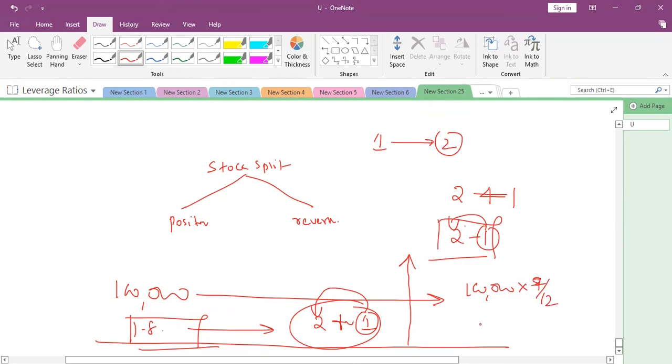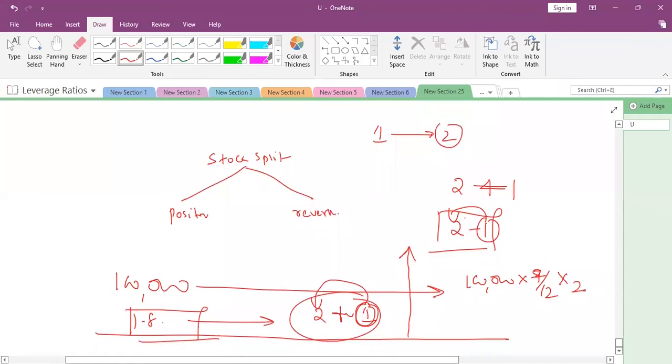Then since every shareholder now gets two shares, we multiply by 2. The 100,000 shares have now become 200,000. Now for the remaining 5 by 12, we calculate 200 into 5 by 12, and here we inflate with 2.